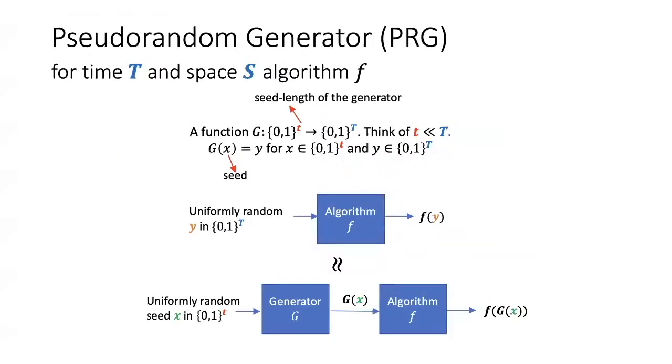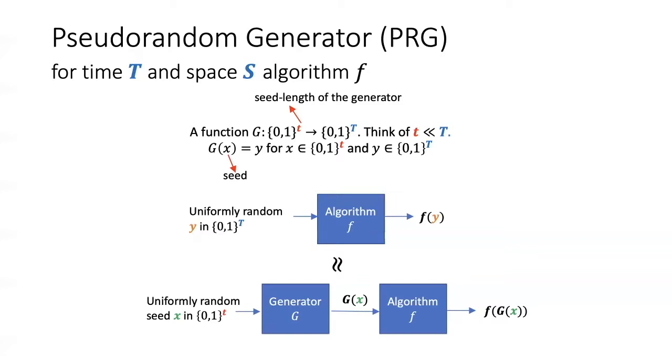A pseudorandom generator is a function which stretches little t bits to capital T bits. Think of little t as much smaller than capital T. The input of the generator is called the seed, and the length of the seed is called the seed length. The property we want of a pseudorandom generator is as follows. Consider the ideal case when we have a space S time t algorithm F, which takes in capital T uniformly random bits and outputs something.